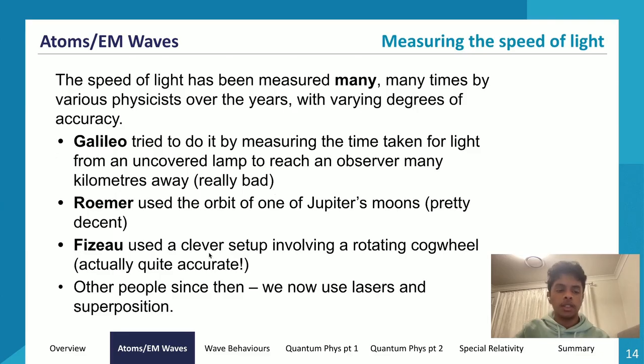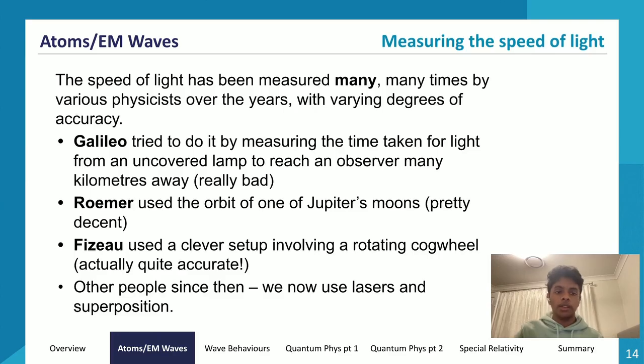But yeah, Galileo was 1 kilometer away from B, and what he did was he had a lamp and a timer, right? The lamp was covered with a cloth or something that was obscuring the light. Galileo was the only one that had the timer, right? So what he did was he gave B a lamp as well. So now there were two lamps and one clock.